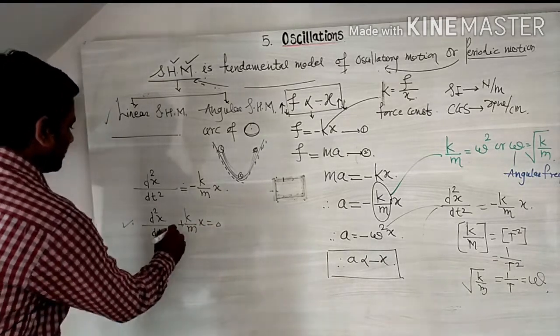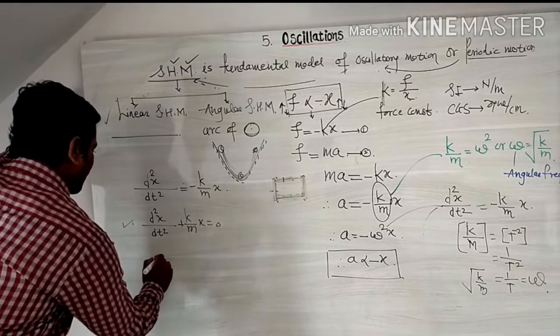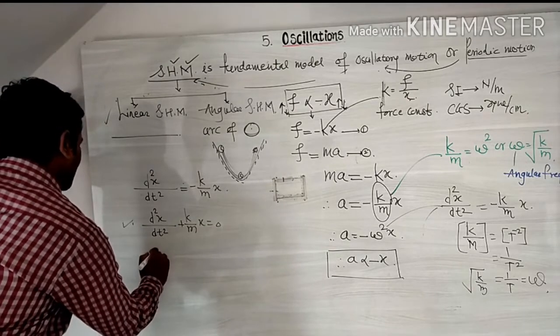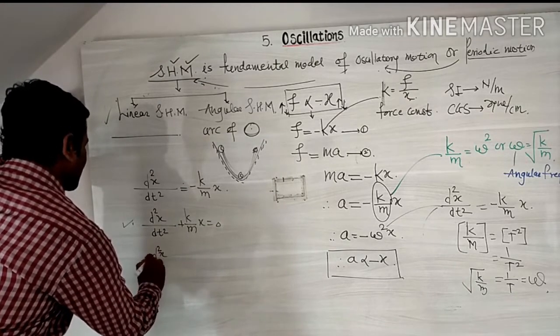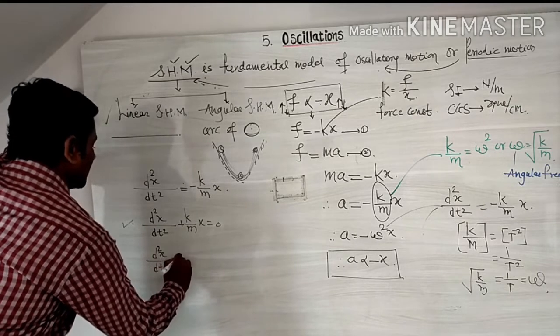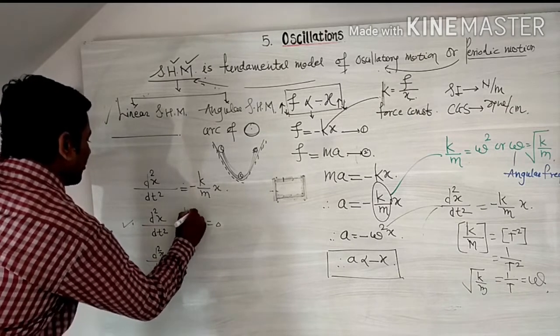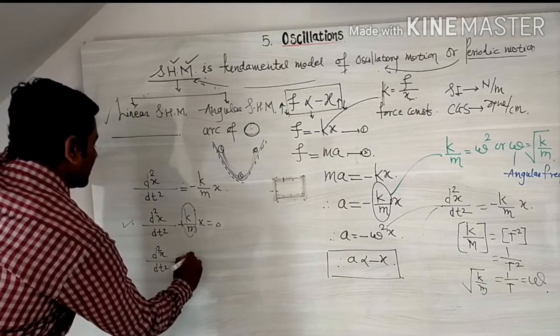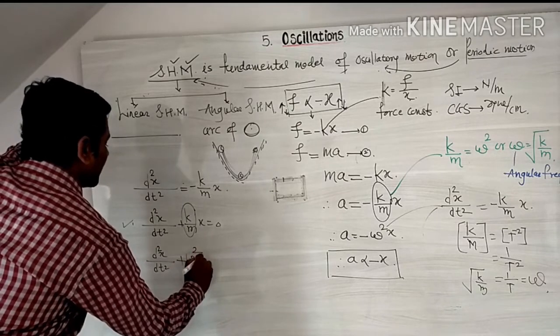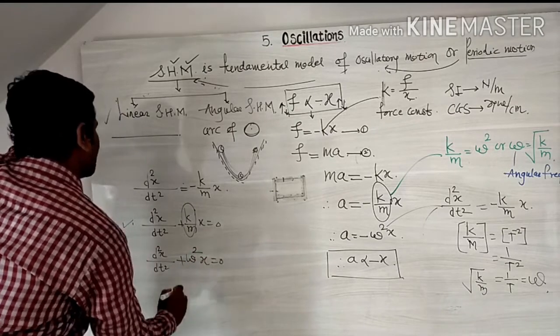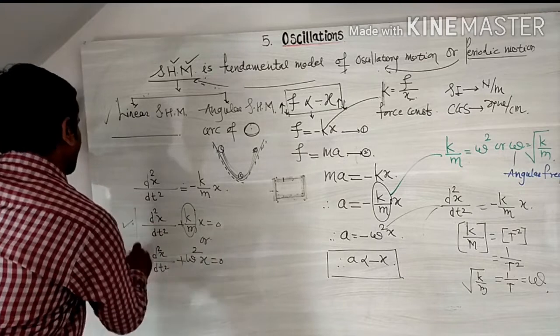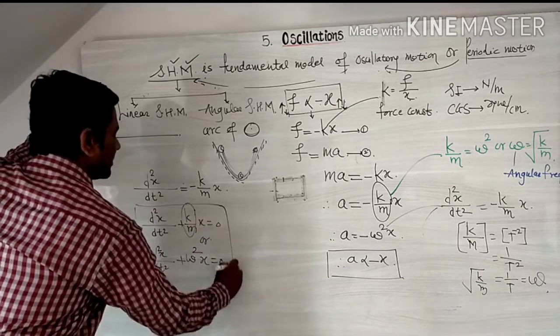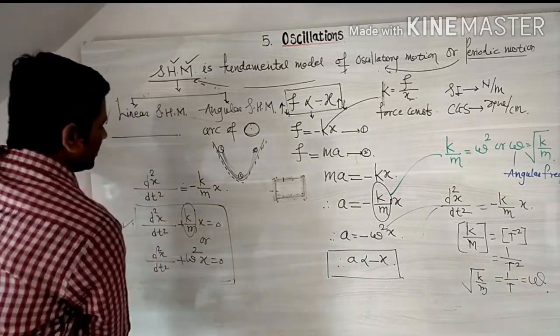Now we put k upon m equal to omega square. We get d square x over dt square plus omega square x is equal to 0. So these are two forms of the differential equation.